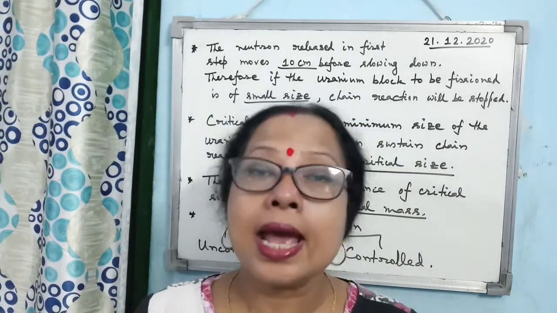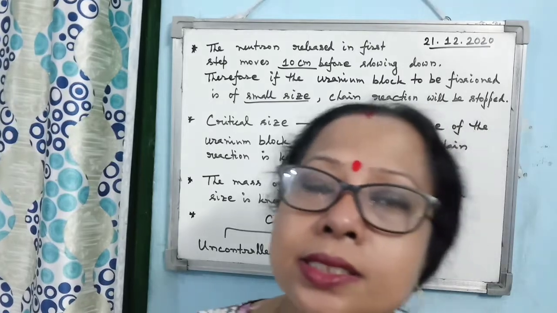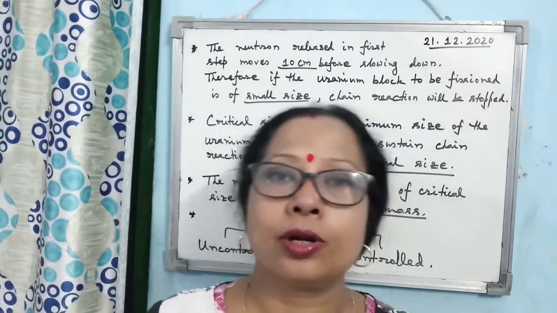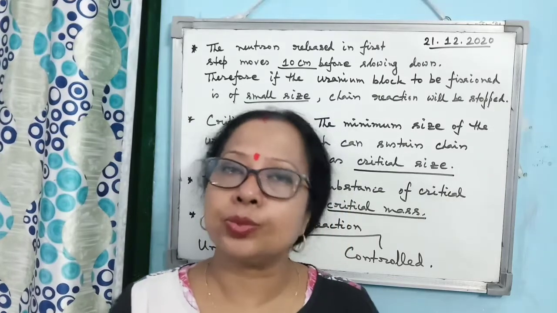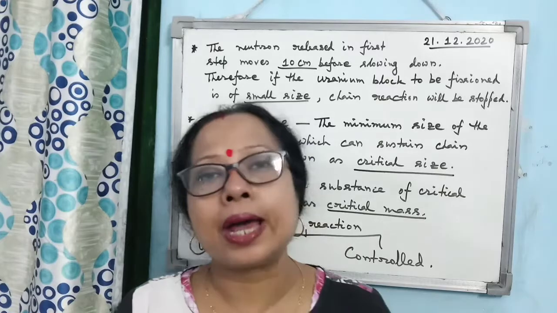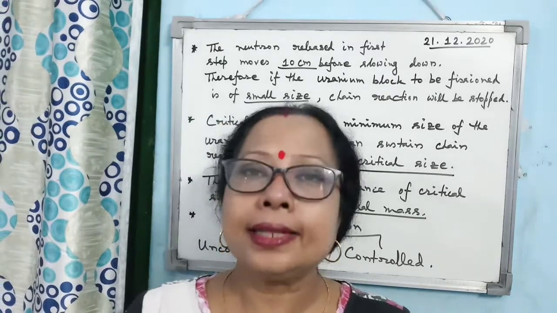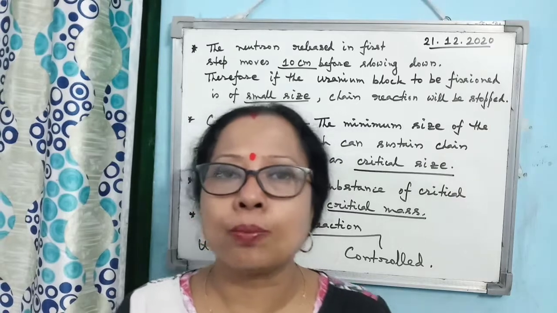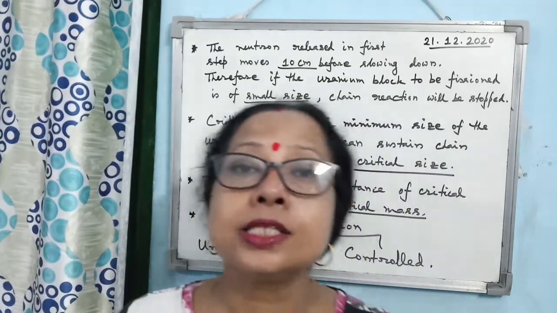Alright, and what are the materials used for the controlling rod? Cadmium and boron. What are the materials we generally use for the controlling rod? That is cadmium and boron. Clear? Then the next component of the nuclear reactor is the coolant.